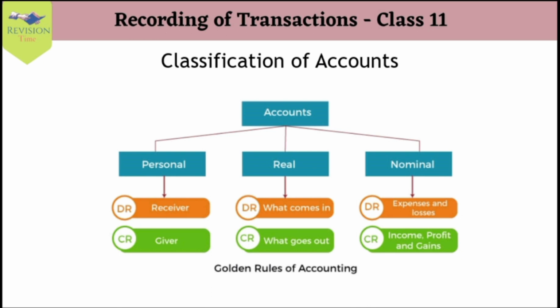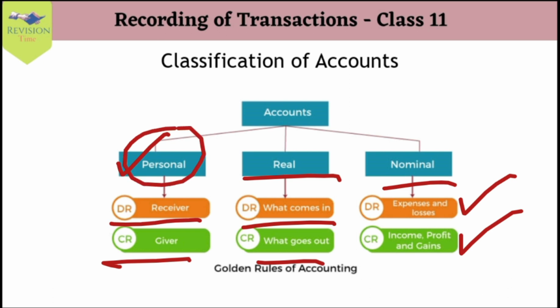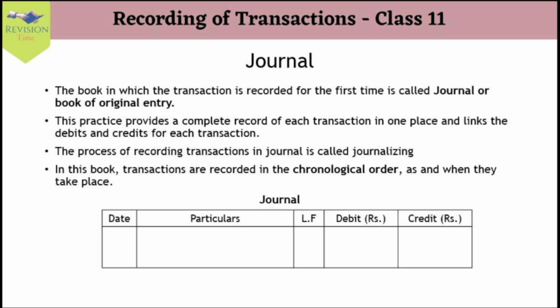So let us read out our golden rules of accounting. For the personal account, it is debit the receiver and credit the giver. For the real account, debit what comes in, credit what goes out. And for the nominal account, it is debit all expenses and losses, credit all incomes and gains. Here, personal account is nothing but an account related to a person. Real account is the account of assets and liabilities, and nominal account is all related to expenses, losses, incomes, profits and gains. In today's video, we will be studying journal entries.